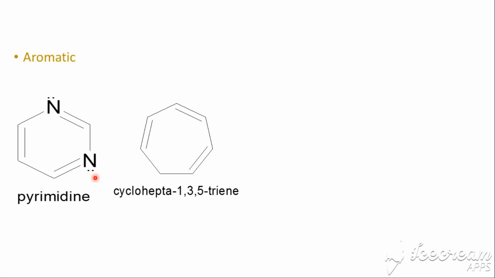So it is aromatic. What about cyclohepta-1,3,5-triene? Will this be aromatic or anti-aromatic? This one is quite easy because we have a carbon atom there which is sp3 hybridized. So the compound is ruled out, it's not aromatic. Then what about pyridine?